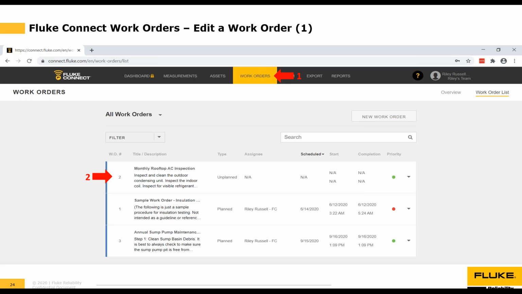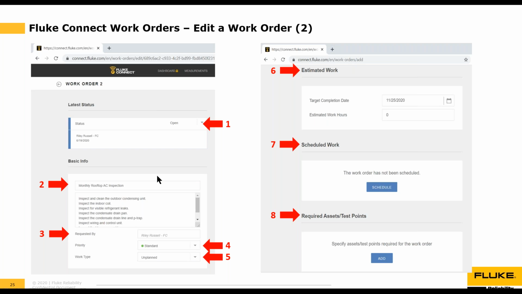So if I want to edit a work order, it's very, very simple. All we need to do is go back to the Work Orders tab, the main Work Orders tab, find the work order that we want to edit. In this case, it's the monthly rooftop AC inspection. So I would just click on that work order and it would bring up the web-based information for this work order, and we could go in and make modifications to any section of the work order we wanted.